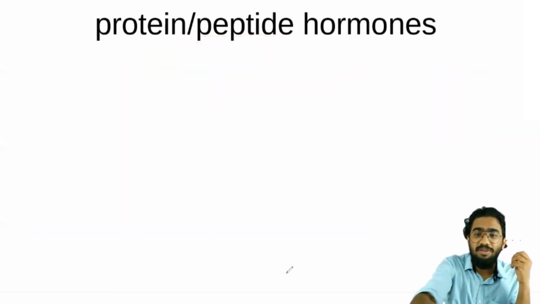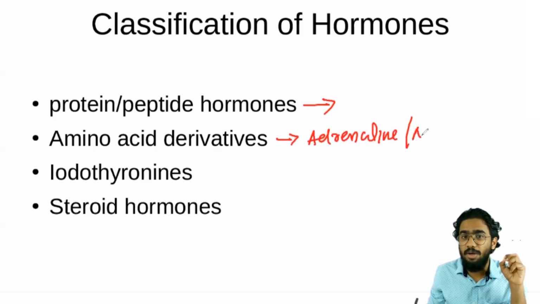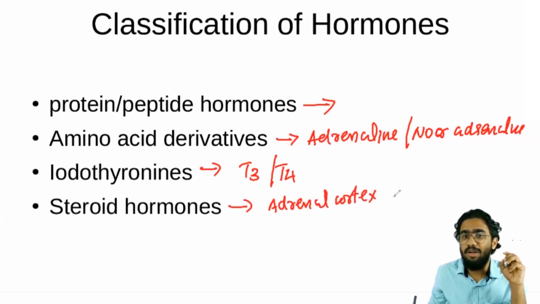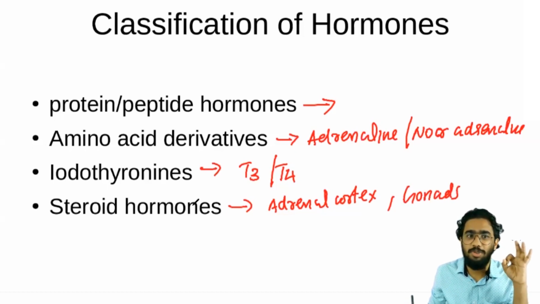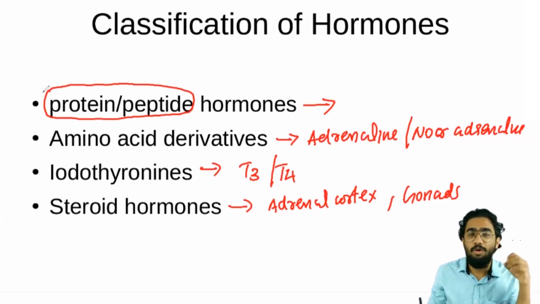I will summarize everything for you once again. So this is the classification of hormones. The protein hormones we will not study. Amino acid derivatives, there are only two hormones, adrenaline from the adrenal medulla, and noradrenaline. Iodothyronines are the thyroid hormones. I told you that is T3, triiodothyronine, and tetraiodothyronine. Steroid hormones, I told you about three glands. One gland is the adrenal cortex, all the hormones of the adrenal cortex, and the gonadal hormones. Which are the gonadal hormones? Testosterone, estrogen, and progesterone come under the steroid hormones, and all the other hormones come under which group? Protein or peptide hormones. I hope you are getting this.